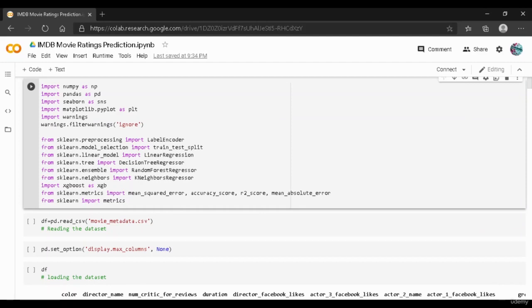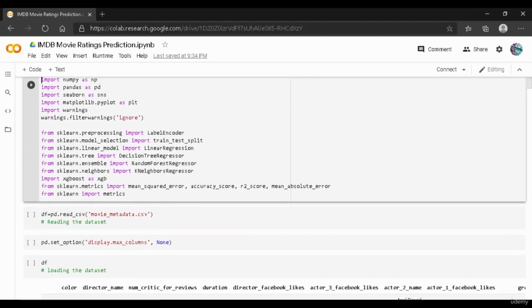So let it be dropping a column or editing the column name, we do it with the help of pandas. And not only editing the column, we are basically going to read our data as well with the help of this library, which is nothing but pandas.